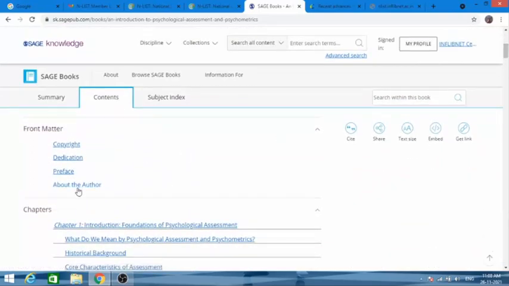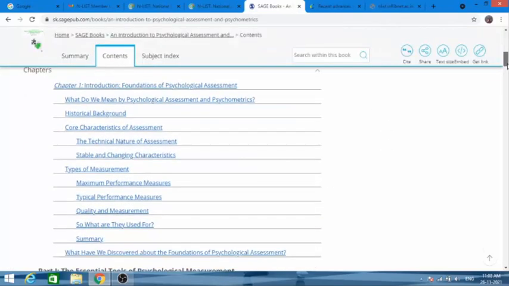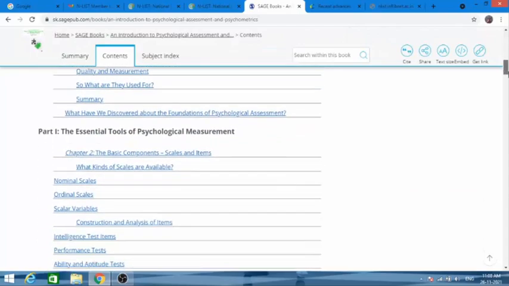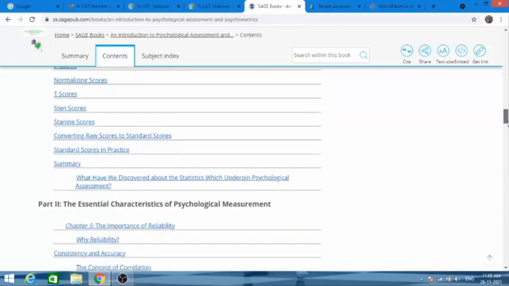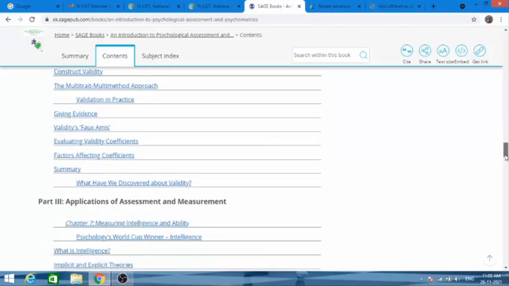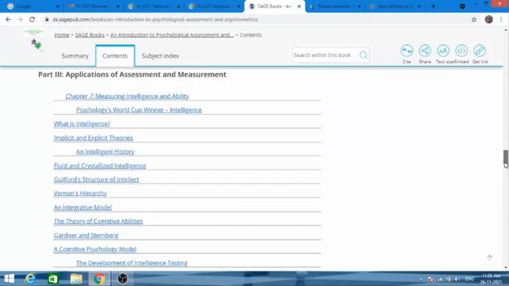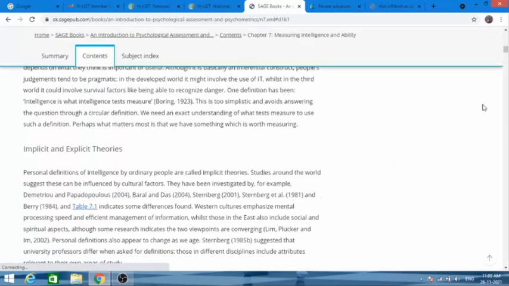These are the contents, the chapters that are available in the book. If you scroll down, you will get the complete index of that book. Chapter 7 is there, where it is written what is intelligence. So I'll click on intelligence and see what is written on intelligence in the book.